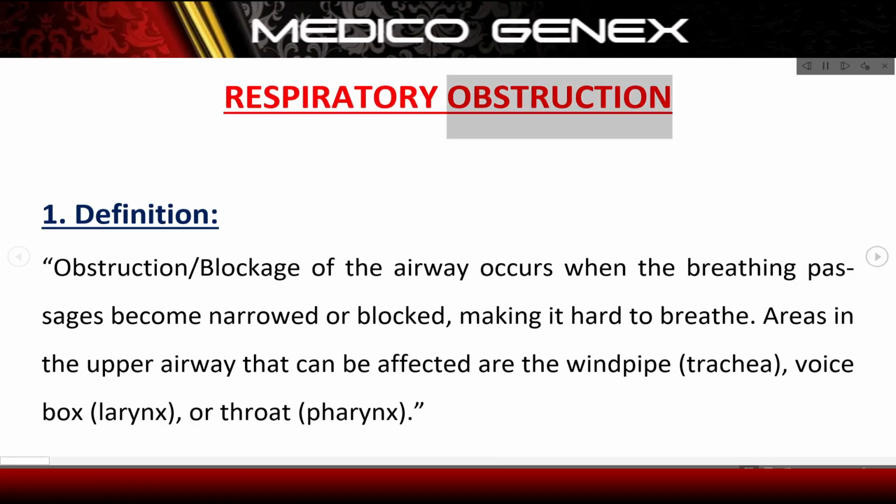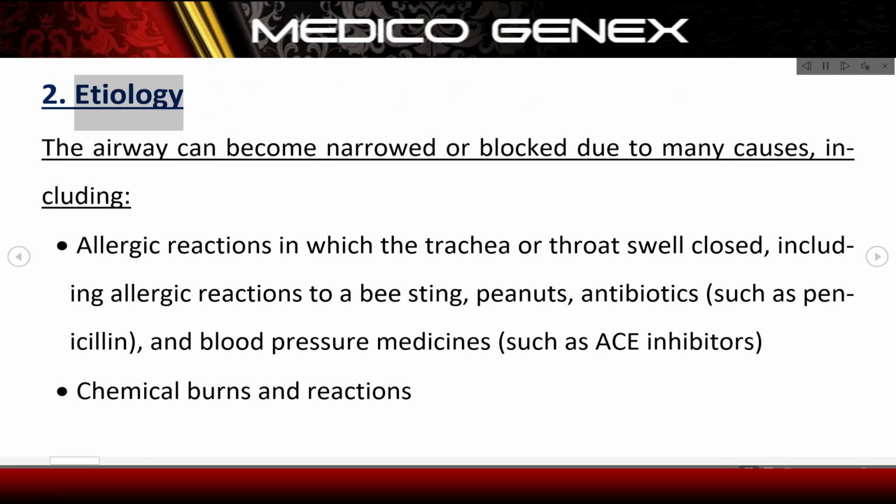Respiratory obstruction. 1. Definition. Obstruction, blockage of the airway, occurs when the breathing passages become narrowed or blocked, making it hard to breathe. Areas in the upper airway that can be affected are the windpipe (trachea), voice box (larynx), or throat (pharynx). 2. Etiology. The airway can become narrowed or blocked due to many causes, including allergic reactions in which